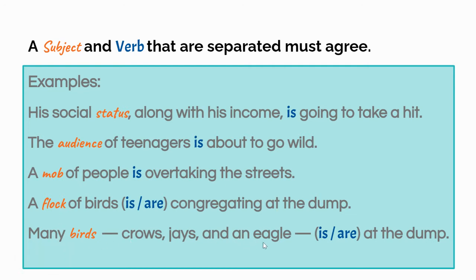So this is the other version of that. So many birds, dash, crows, jays, and an eagle, dash. Notice what I did there with our other unit style. Many birds, ignore this part, are at the dump. So a flock of birds is congregating, but many birds are congregating. So it makes a difference. The "of something" is a distraction from your subject, not your actual subject. So that's tricky situation number one.